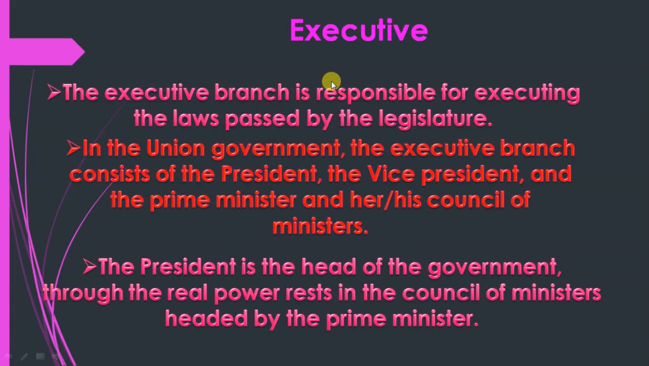The executive branch is responsible for executing the law passed by the legislature, which means implementing that law. In the union government, the executive branch consists of the President, the Vice President, the Prime Minister and her or his council of ministers. So the President, Vice President, council of ministers and Prime Minister are all part of this branch.